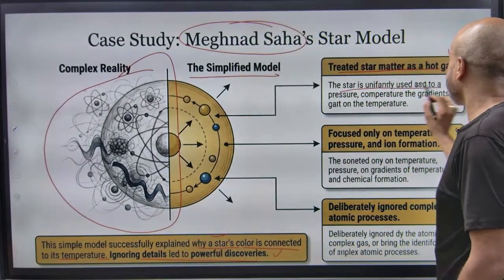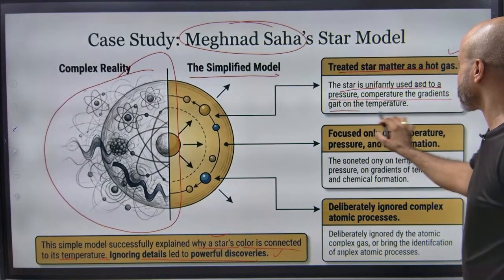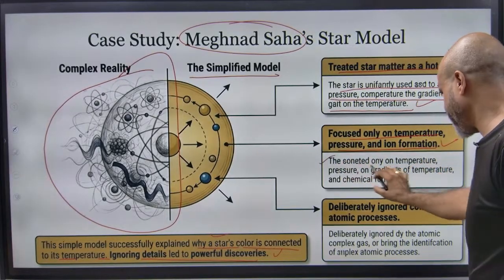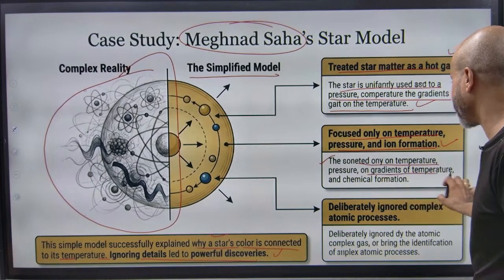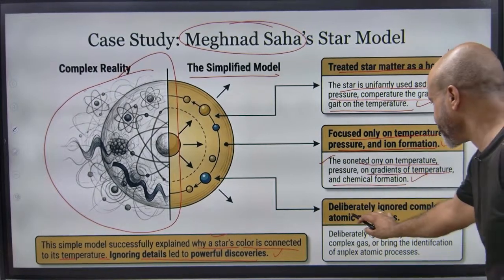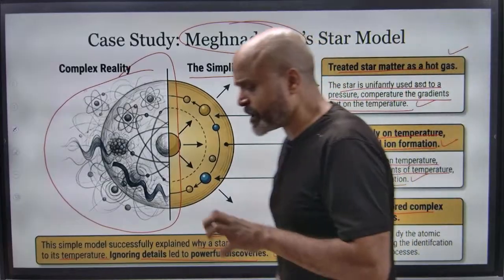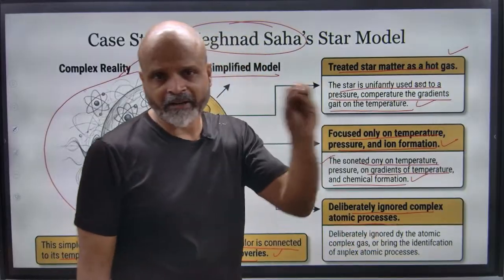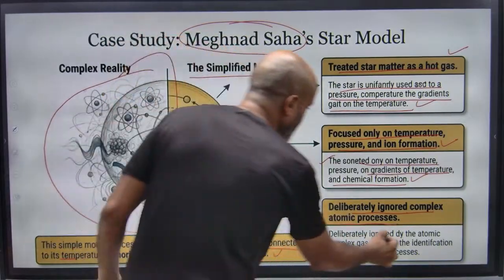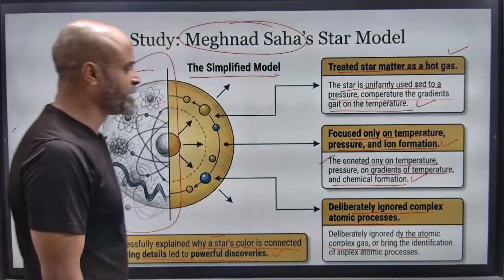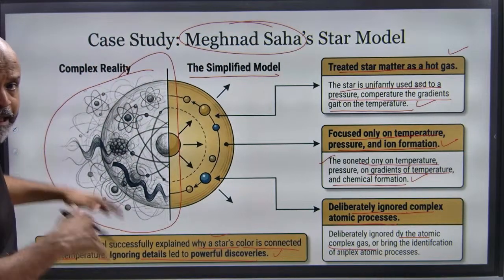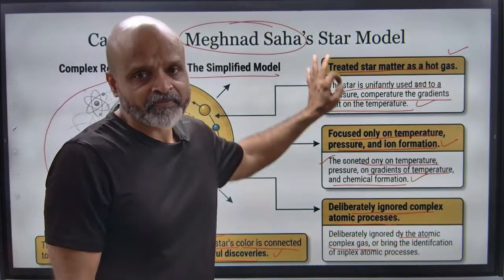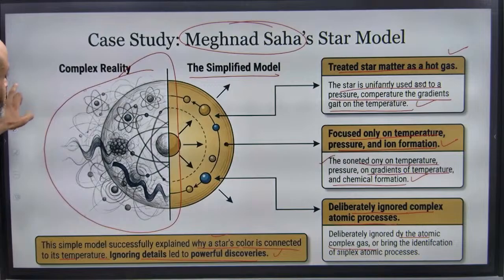The star is unfairly used, focusing only on the temperature, pressure, and ion formation. The gradients of temperature, pressure, and chemical formation deliberately ignore complex atomic processes. In this study, there were other things as well which were ignored by him in order to have clarity on how the color is imparted to stars. There are a lot of things happening in the formation of a star, but he deliberately ignored them in order to understand how the color is imparted to stars.